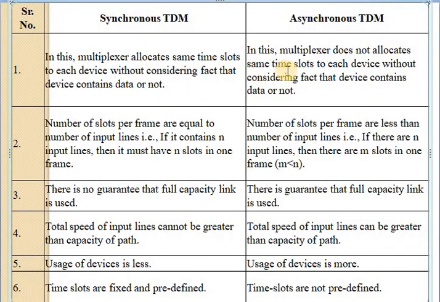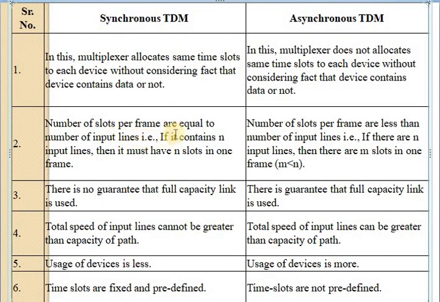But in asynchronous time division multiplexing, it does not allocate the same time slots to each device without considering whether the device contains data or not. But in synchronous time division multiplexing, it allocates the same time slots to each and every device without considering whether the device contains data or not.